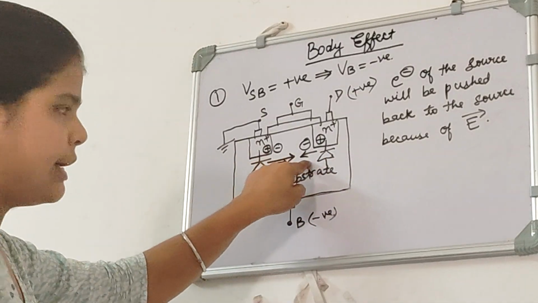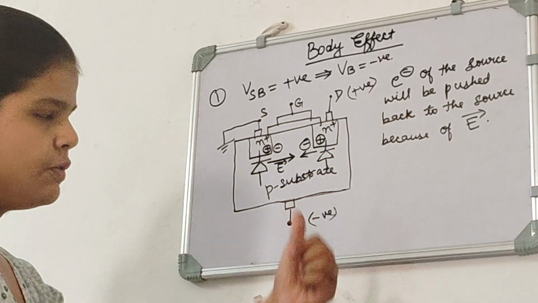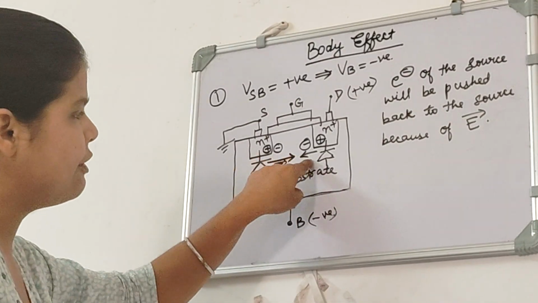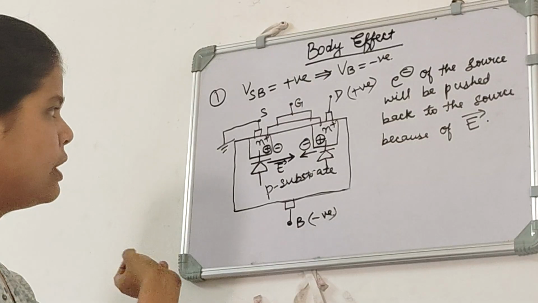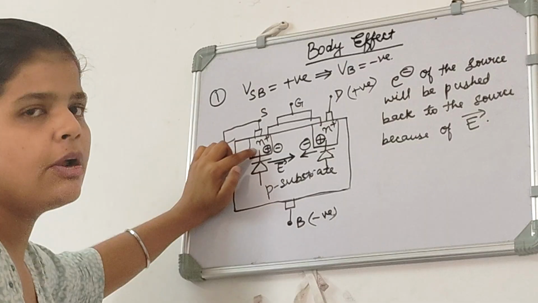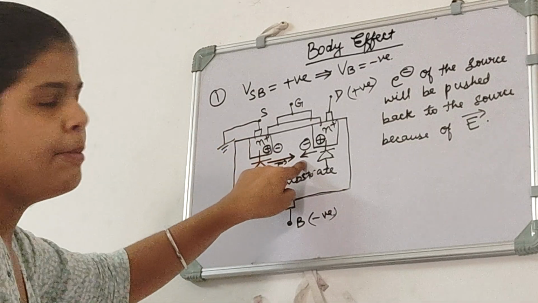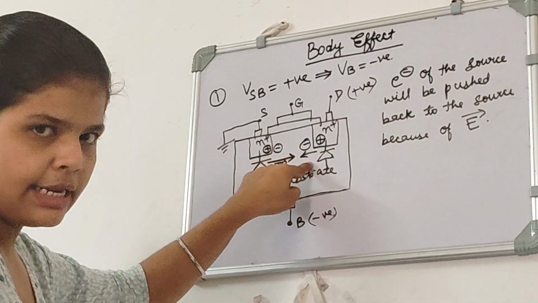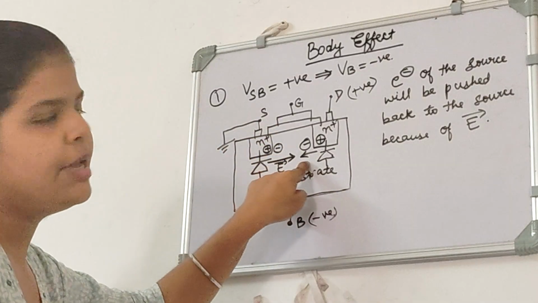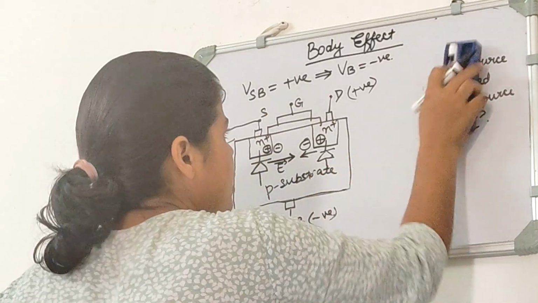So this electric field will attract the electrons in this direction, because we know that the direction of electric field and the movement of electrons are in opposite direction. Since this second electric field is in this direction, electrons should move in this direction. But the thing is that the electrons here are not even coming out of the source, due to which they won't be attracted by this electric field, because for this electric field to attract electrons, they should at least come out of the source. Only then will this electric field be able to attract those electrons and let them travel from source to drain.